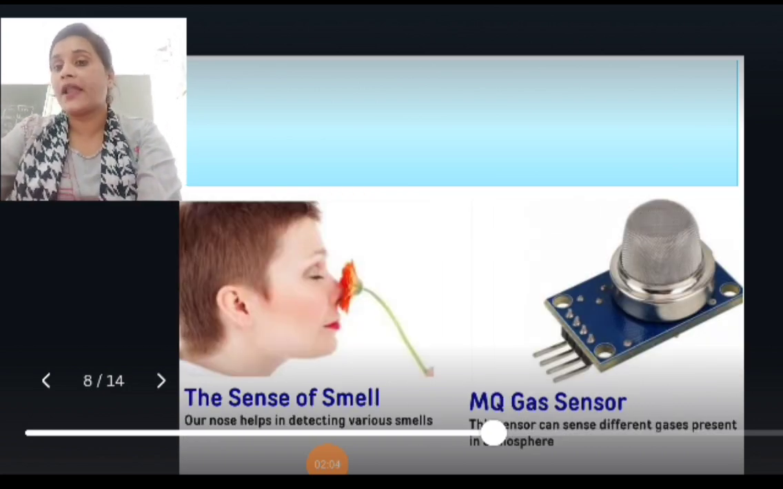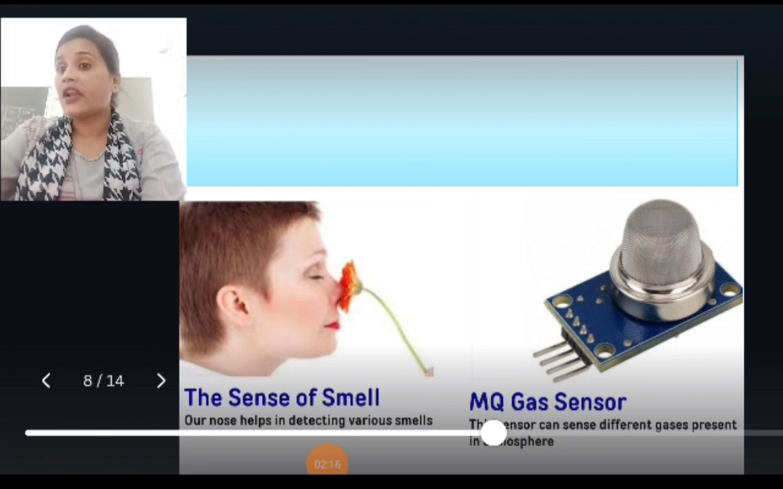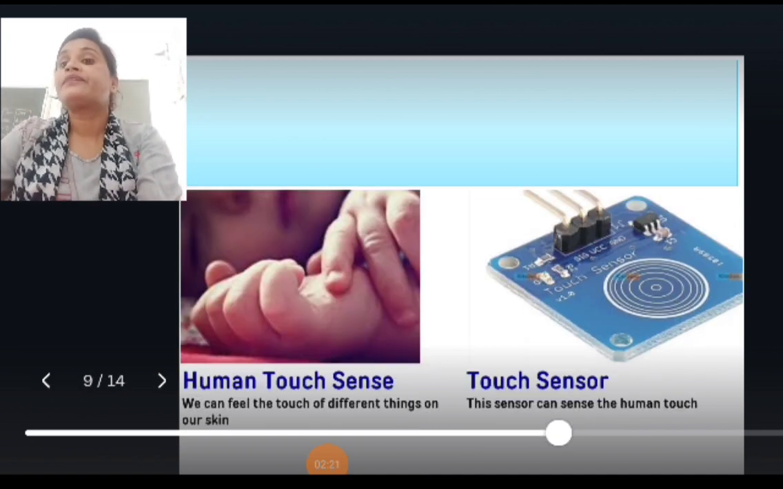Next one is the sense of smell. Our nose helps in detecting various smells. The MQ gas sensors can sense the different gases present in the atmosphere. A fire detection alarm and an alcohol detector are examples of MQ gas sensors.